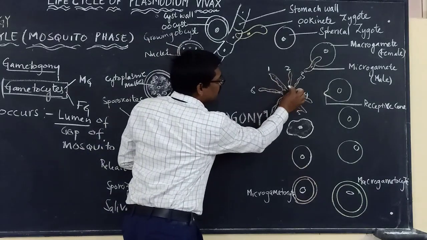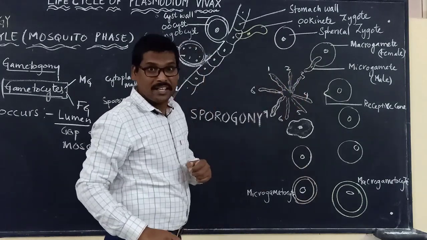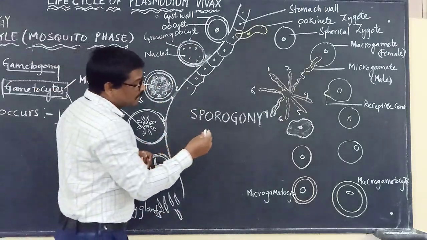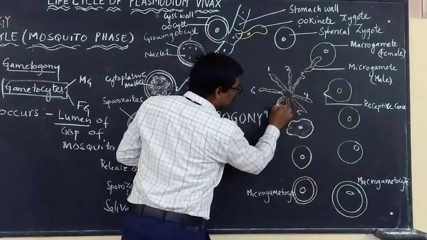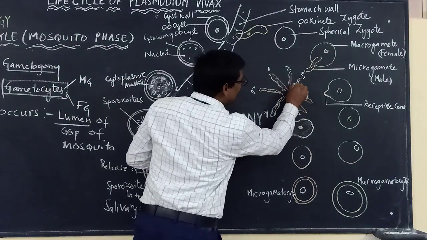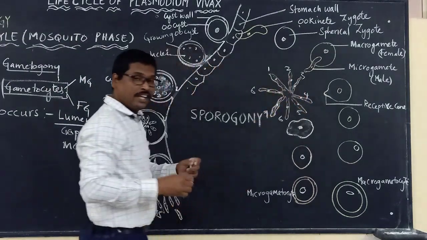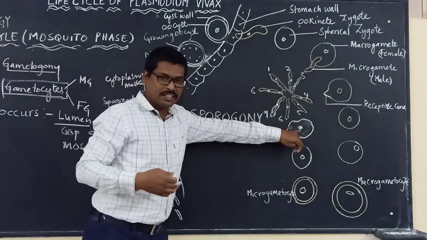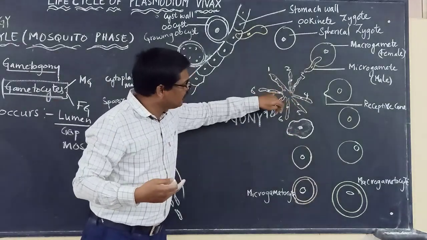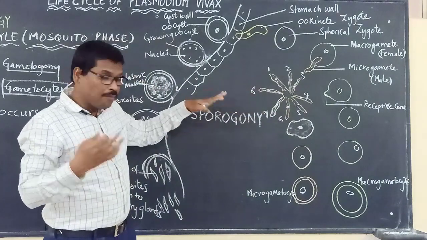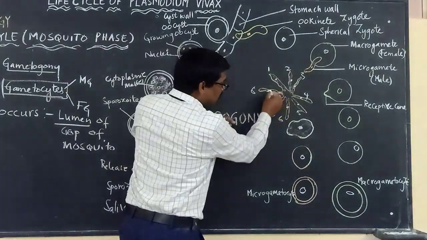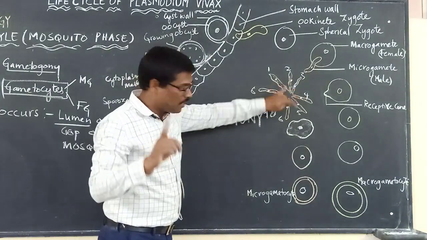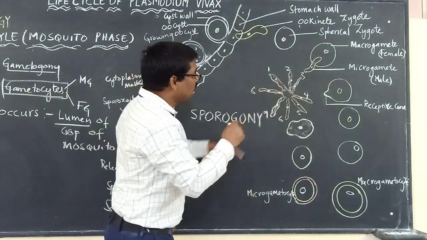The cytoplasm will be pushed into these, and even the nucleus will divide and enter into each of these flagellae. After its division, the nucleus enters each flagella. Once this happens, whip-like or flagella-like structures are formed from one microgametocyte.